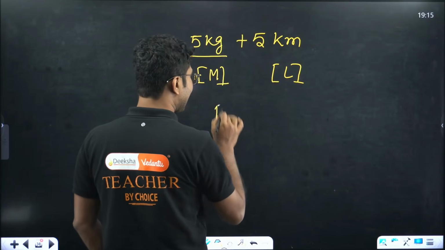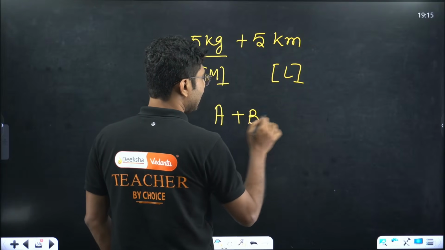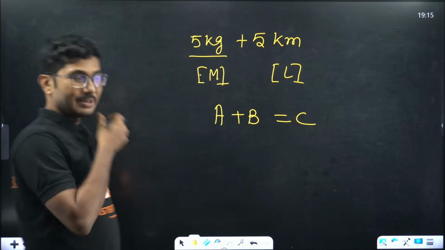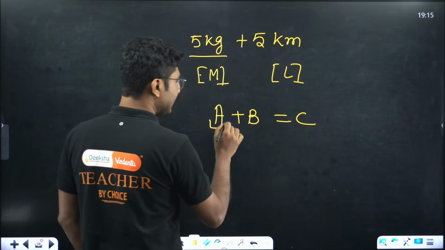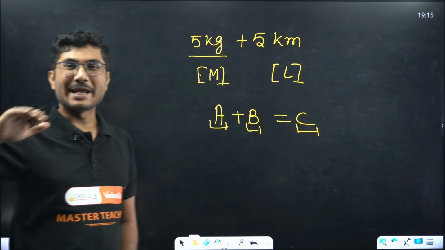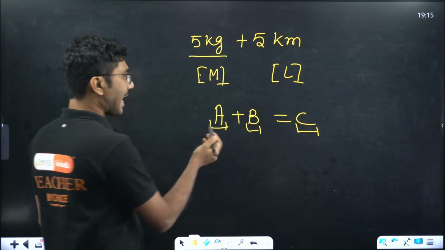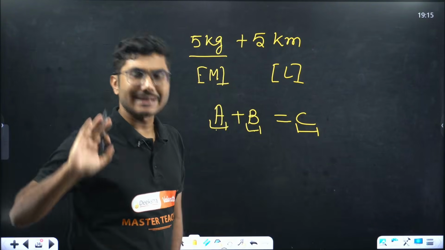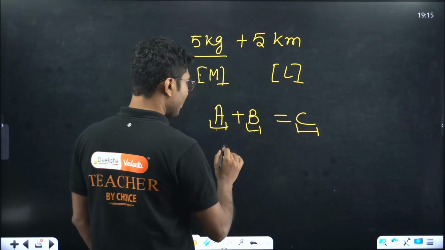So if I say A plus B equals C, that means individually A, B and C all have the same dimension. When you are adding two quantities, they must have the same dimension, no doubt about it.